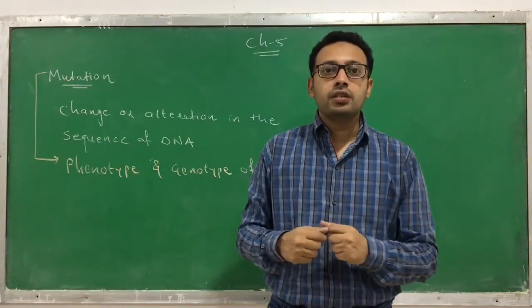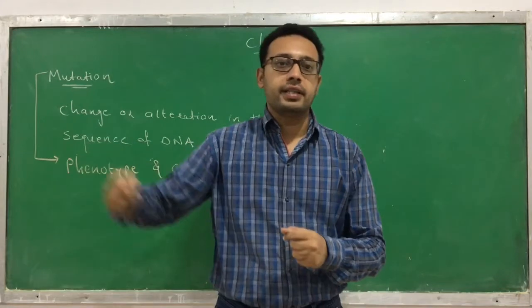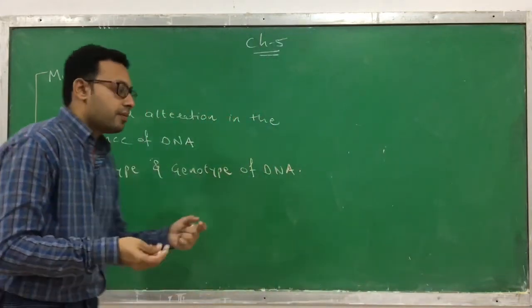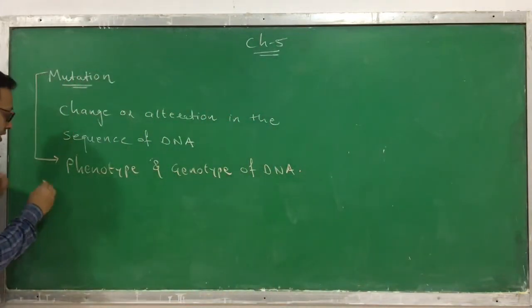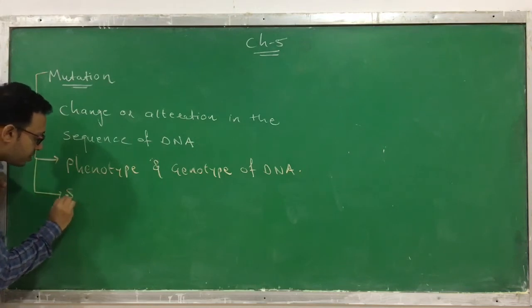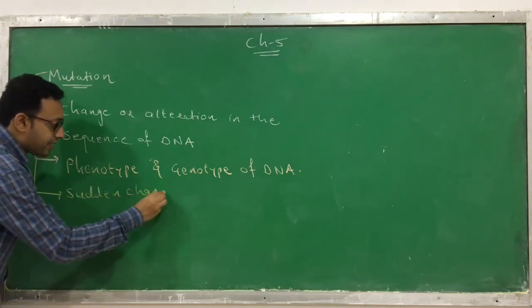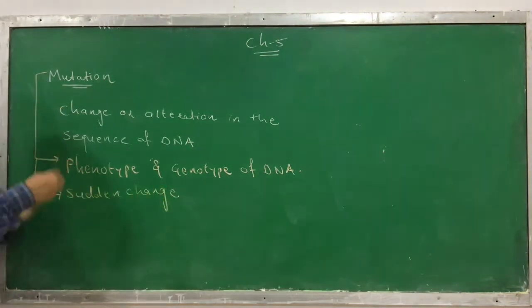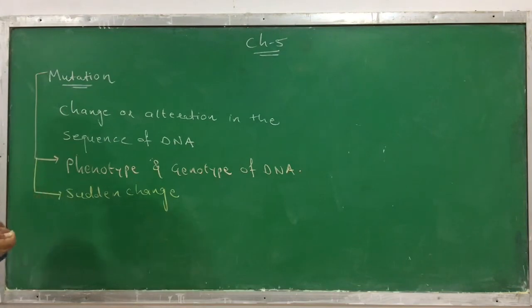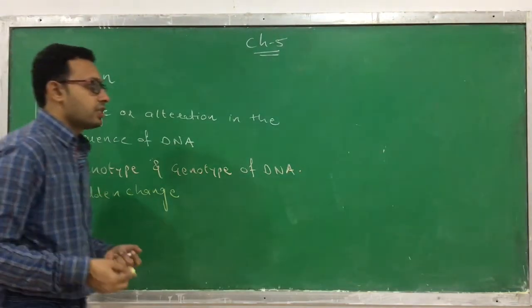See, a mutation does not occur progressively. Here the change is a sudden change. Remember, in a mutation the change is a sudden change. It is not a progressive change. It is a sudden change that occurs in the sequence of DNA.